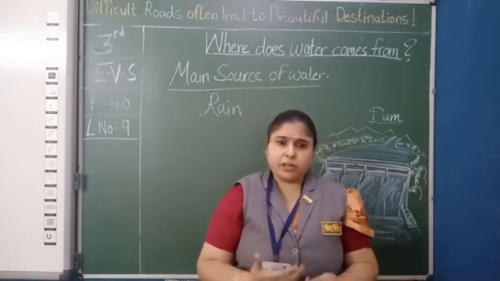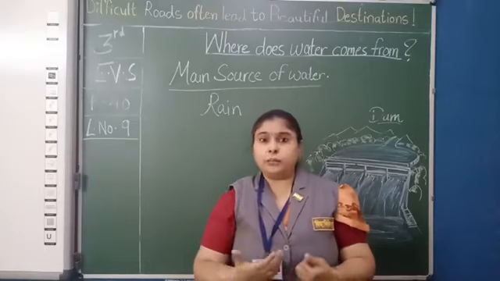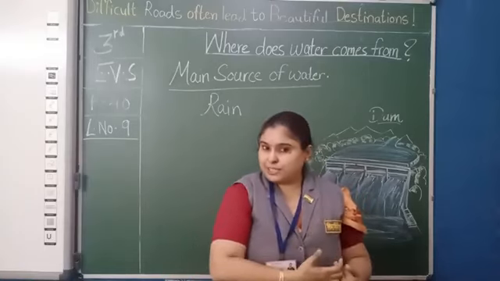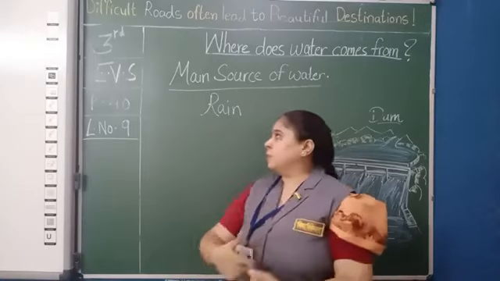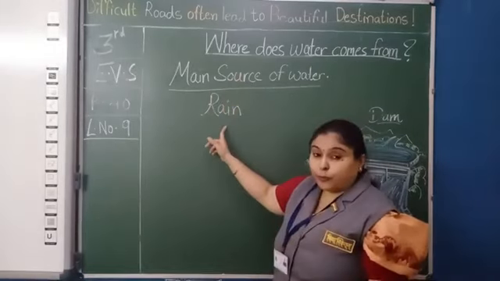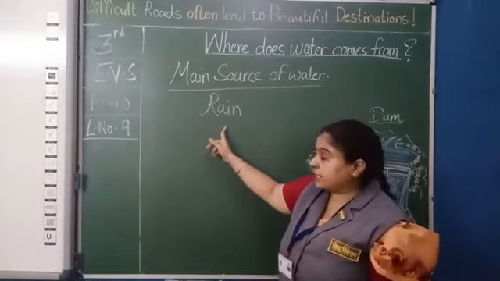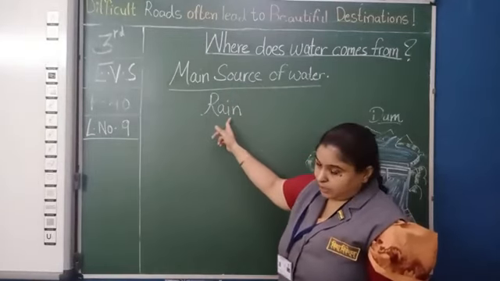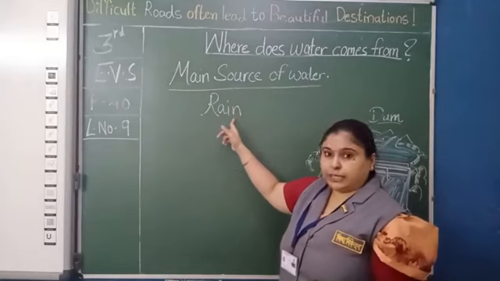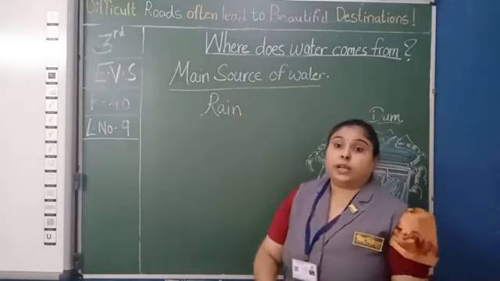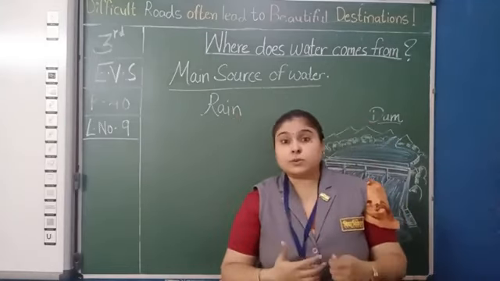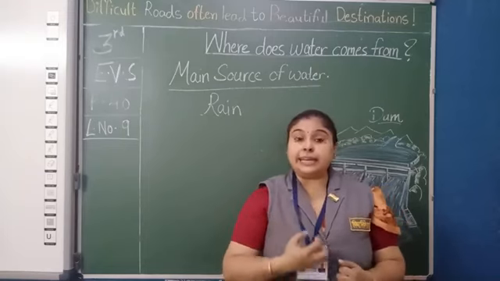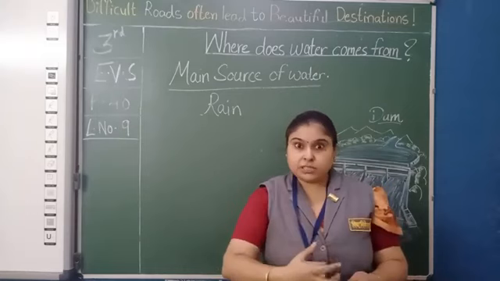Now, where does all this water come from? You must be wondering, well, river, lake, but where is it from? The answer is that all that water we get from the rain. The main source of water is rain. When it rains, the water level of all water sources or water bodies increases. When it rains, they just fill up.